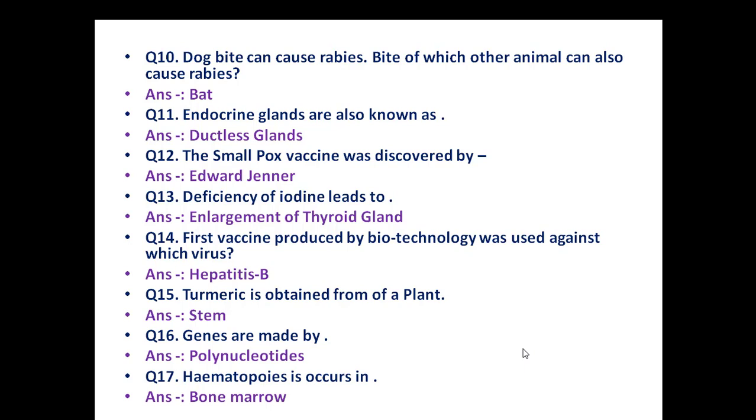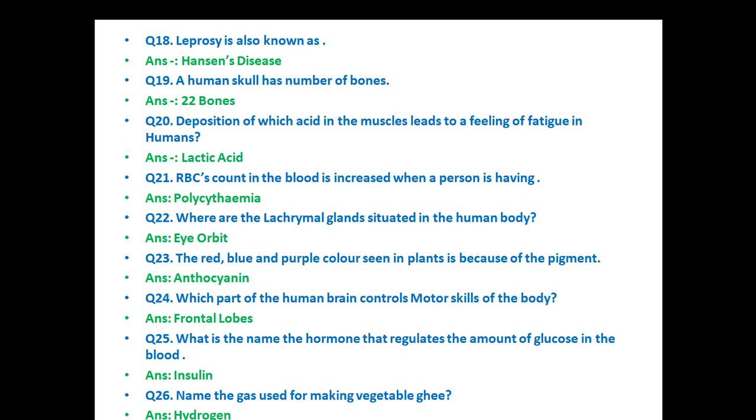Deficiency of iodine leads to enlargement of thyroid gland. First vaccine produced by biotechnology was used against which virus? Hepatitis B. Turmeric is obtained from a plant stem. Genes are made by polynucleotides. Hematopoiesis occurs in bone marrow. Leprosy is also known as Hansen's disease.